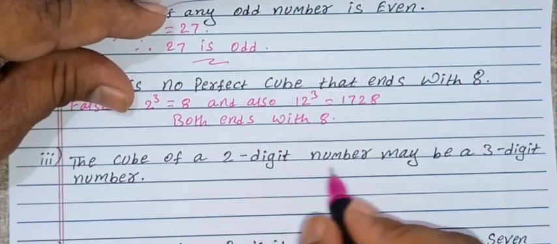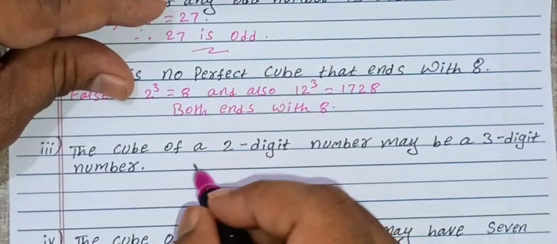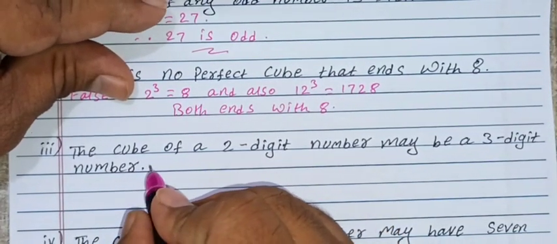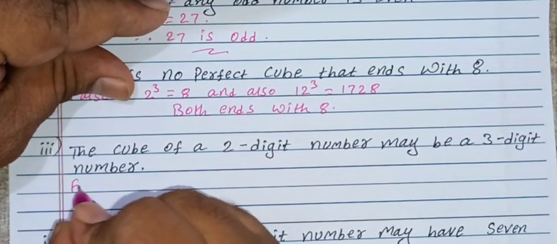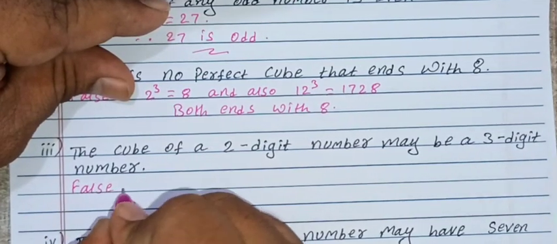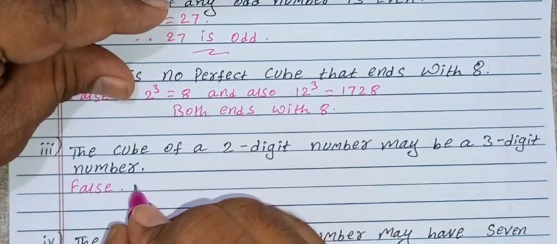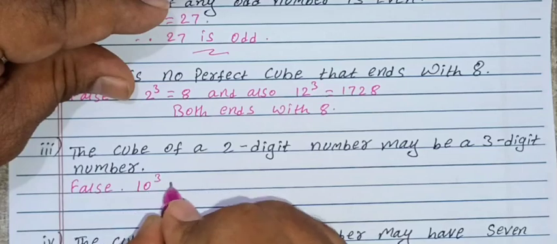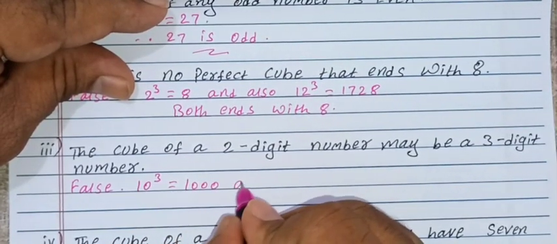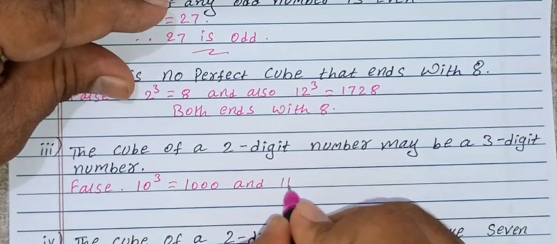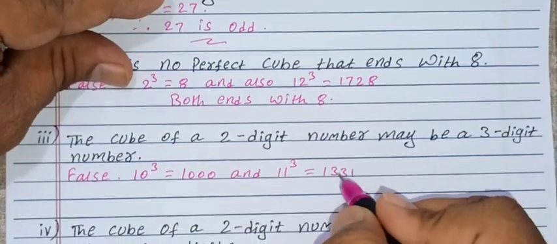Next, the cube of a 2-digit number may be a 3-digit number. What is that? True or false? Yes, it is false. Right? And why is it false? Because for example, 10's cube is nothing but how much? 1000. Right? And one more I will take, that is 11 cube. It is 1331.